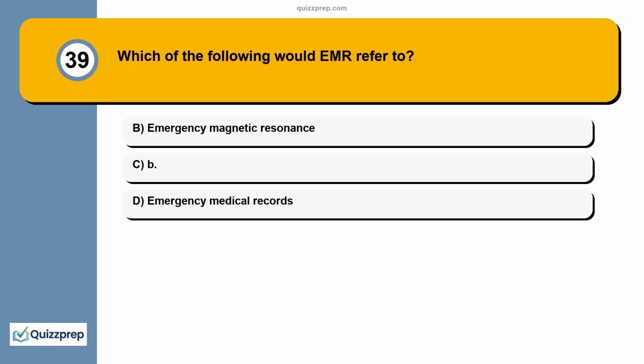Question 39. Which of the following would EMR refer to? A. Emergency magnetic resonance. B. Emergency medical records.